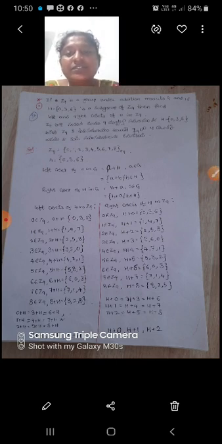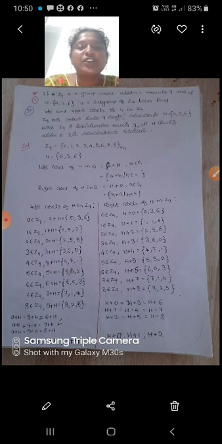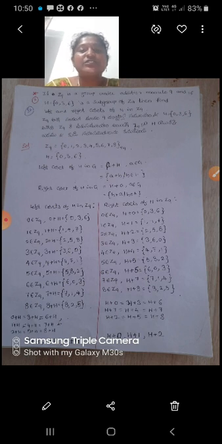Now see the problem. If Z9 is a group under addition modulo 9 and H = {0, 3, 6} is a subgroup of Z9, then find the left and right cosets of H in G, that is Z9. Solution: Z9 = {0, 1, 2, 3, 4, 5, 6, 7, 8}, addition modulo 9, H = {0, 3, 6}.